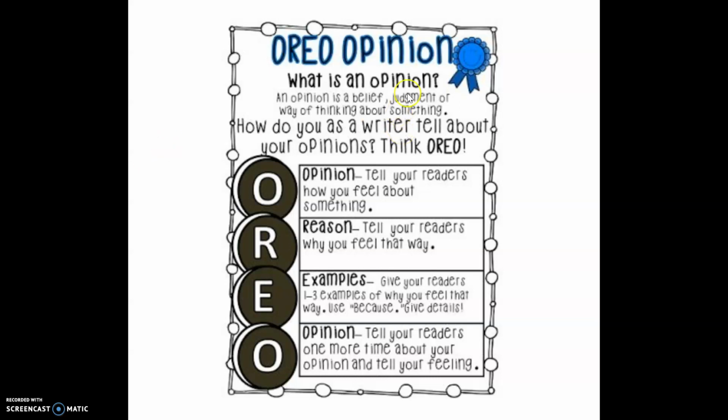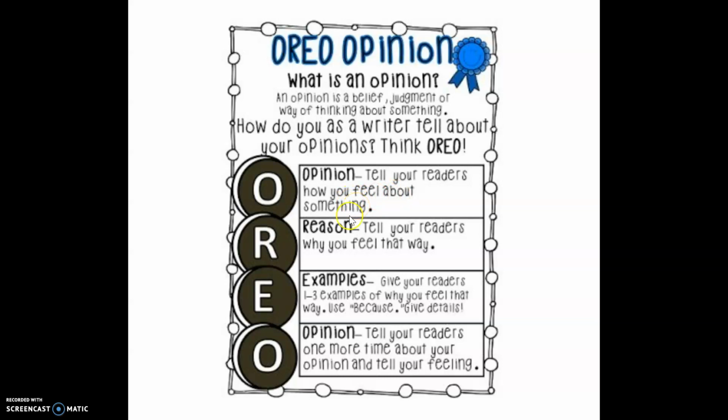All right. So what is an opinion? An opinion is a belief, judgment, or a way of thinking about something. How do you, as a writer, tell about your opinions? So you have to think Oreo. Now, opinion. So in an Oreo, you know how the cookie is, right? There's a cookie on top, then the cookie on the bottom, and in between you have the cream, right? So in the beginning, the first thing that you're going to say is you are going to give your opinion. You're going to tell your readers how you feel about something.